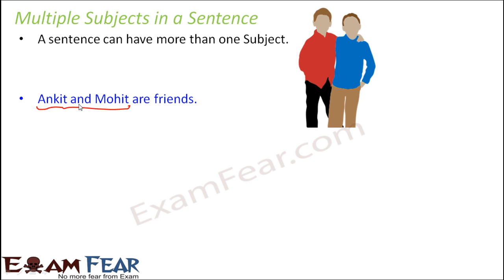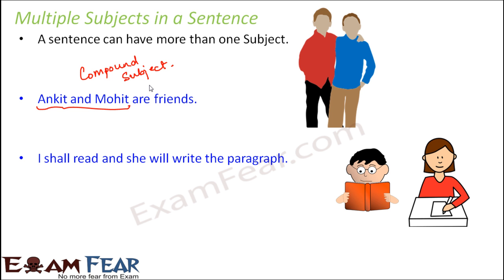Now these are like two subjects. Ankit is a subject, Mohit is also a subject. So Ankit and Mohit together is a subject. So this type of subject is called a compound subject. So this is not a simple subject but a compound subject. Right? Now let's take one more example.